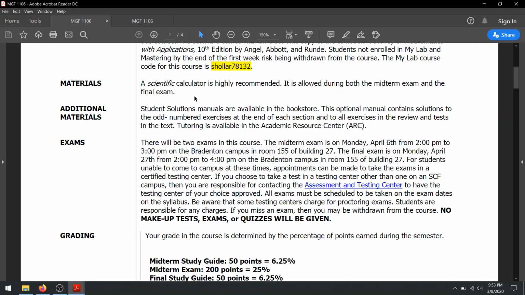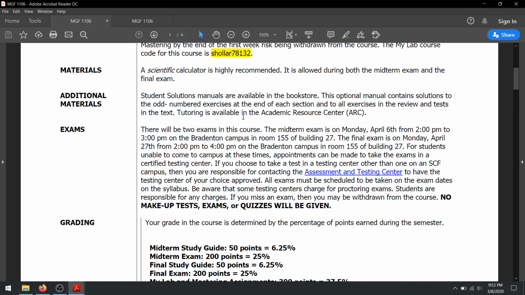So get used to using your calculator, and it doesn't have to be fancy. Plus, minus, multiply, divide. Maybe if it has a square root button, that'd be nice. But that's it. That's all you have to do. Basic scientific calculator. We call it a 4-function calculator. You can get it at Walmart for less than $5. If you're spending more than $5, it's probably overkill.